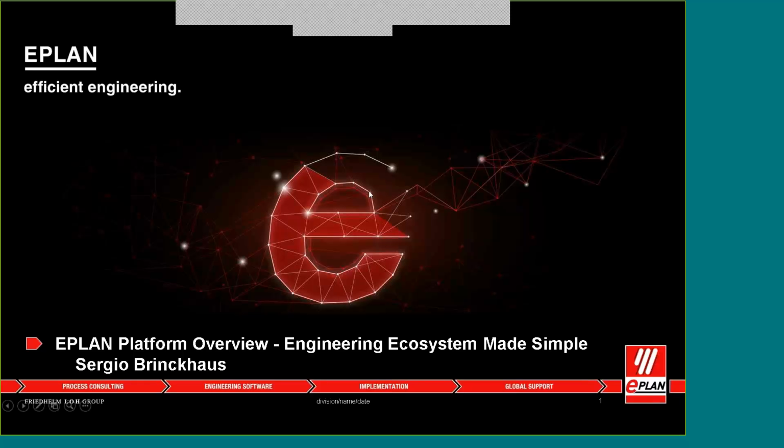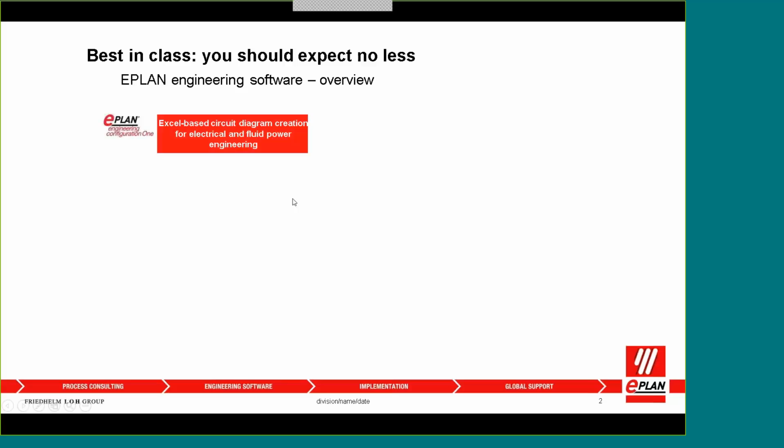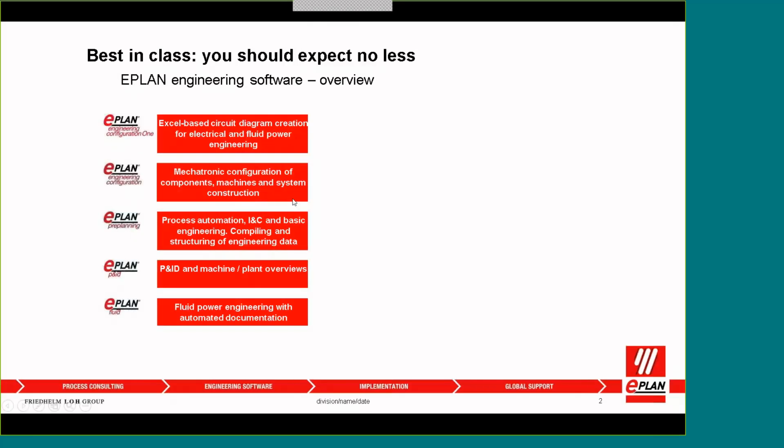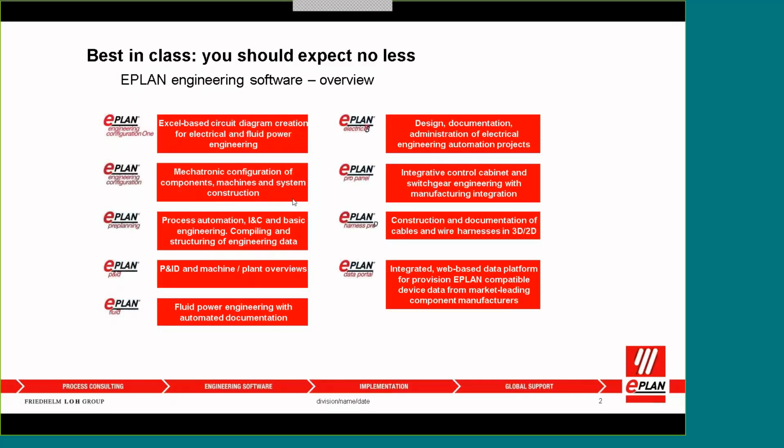So here we go. Let's take a look and have a clearer overview of what we're going to be presenting today. You should expect no less, of course. Our suite of product lines has everything you need to perform all the desired tasks in your daily business, as well as help your company grow and thrive, obviously. From the electrical design aspects, the fluid, to panel building, whether you're doing harness design, whether you're doing process engineering, and so on and so forth.